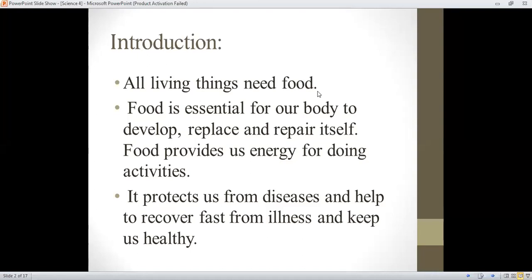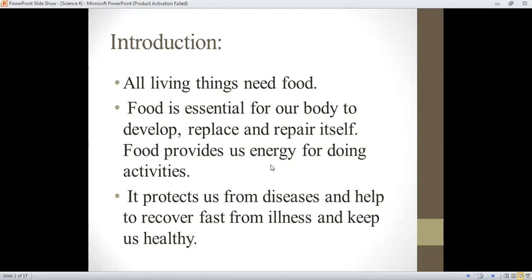Again, from the introduction, as we all know, food is a basic element for us. It is very necessary for all kinds of living things. Here is the introduction: all living things need food. Food is essential for our body to develop, replace, and repair itself. Food provides us energy for doing activities. It protects us from diseases and helps us recover fast from illness.